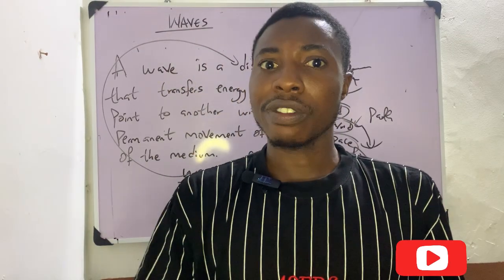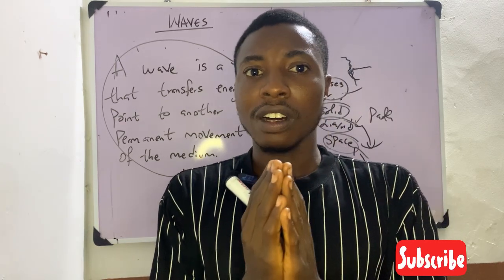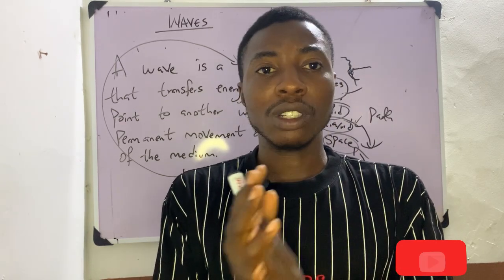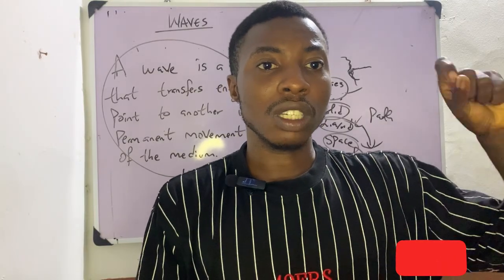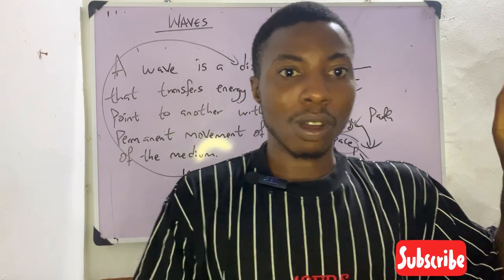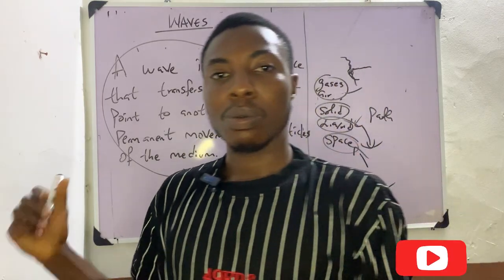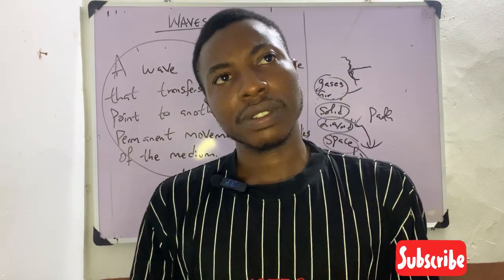When we talk about wave, wave is a disturbance. So the first major difference between particle and wave is that a particle is a tiny piece that makes up a matter, while a wave is a disturbance.